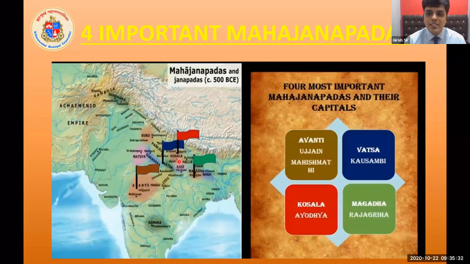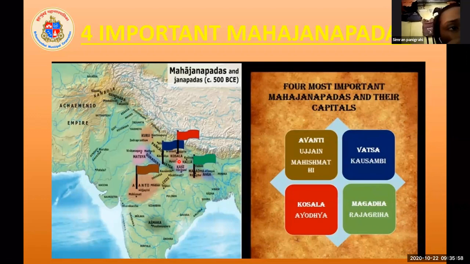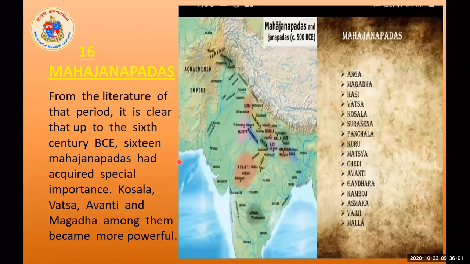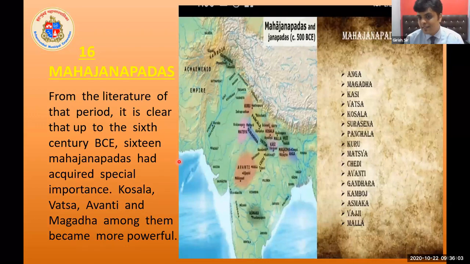How many Mahajanapadas were there till the end of the 6th century? Other students are also there. Avinash, please tell. How many Mahajanapadas were there? We saw in the previous slide, there were 16 Mahajanapadas. Let us see the names of the 16 Mahajanapadas.